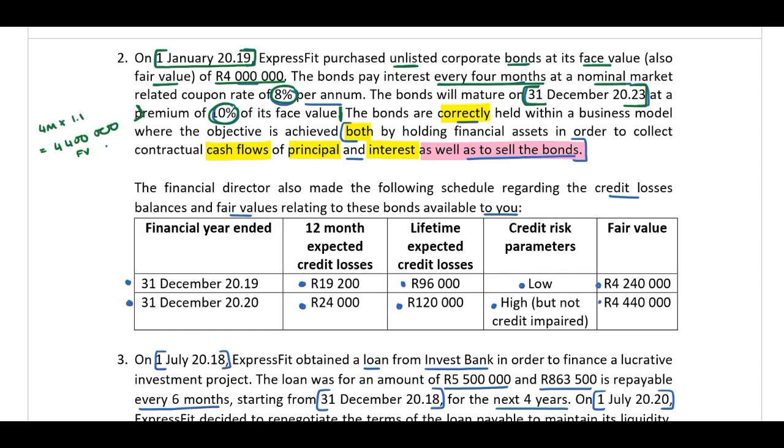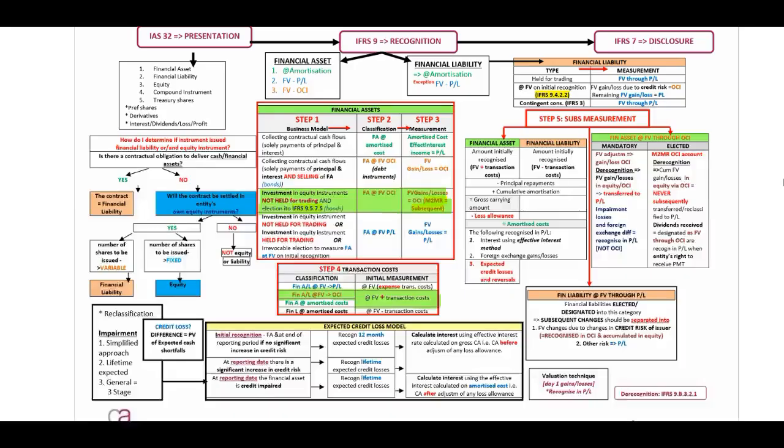Okay, now let's have a look at our financial instruments revision page. We need to identify the classification. They indicate to us to earn interest and sell. Therefore, collecting contractual cash flows, solely payments of principal and interest, and selling of the bonds, this will be a financial asset at fair value through OCI, and the fair value gain or loss will be through OCI.